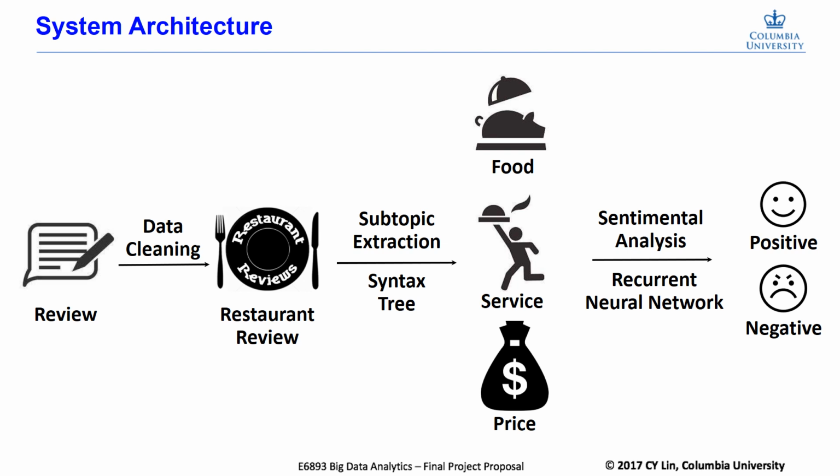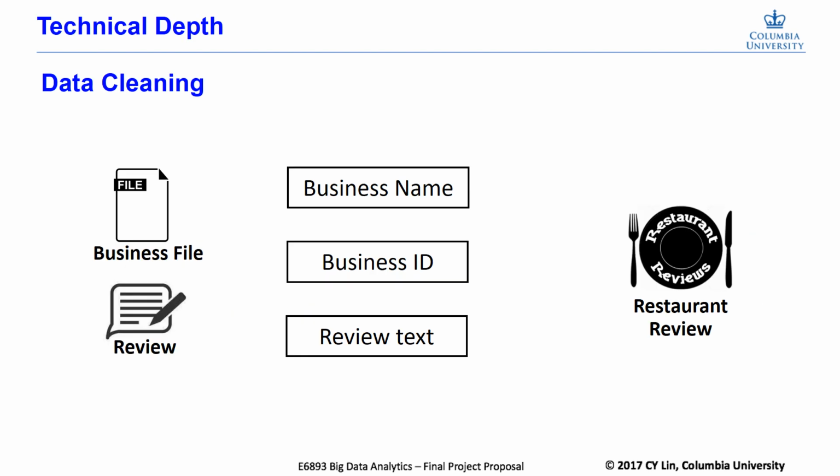The architecture of our system is as shown. We collect raw data first and gather the restaurant review after data cleaning. We then extract subtopic from the review and classify them by category of the subtopic. We put them through a recurrent neural network and do sentiment analysis on review text. So we get the polarity of the review and therefore rate them by positiveness and negativeness. Now we will focus on the technical depths of our system.